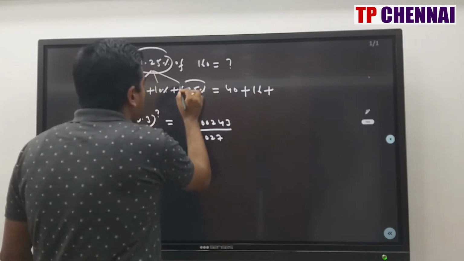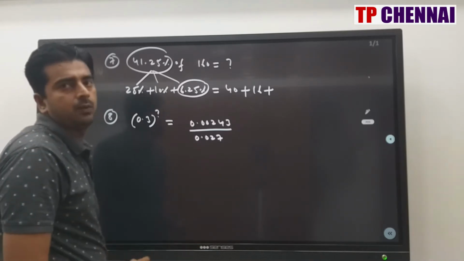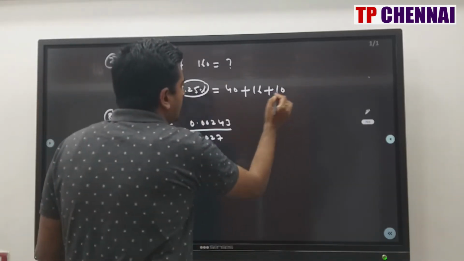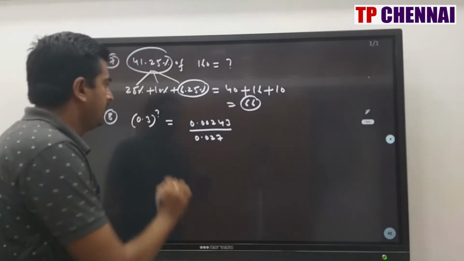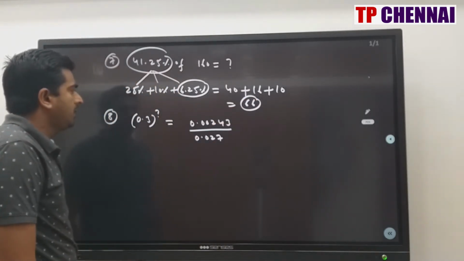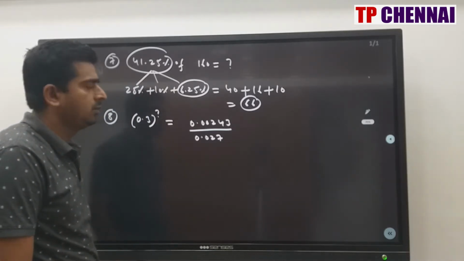And what is the 6.25% fraction value? 1 by 16. 1 by 16 of 160 is 10. So what is my answer? 66 directly.